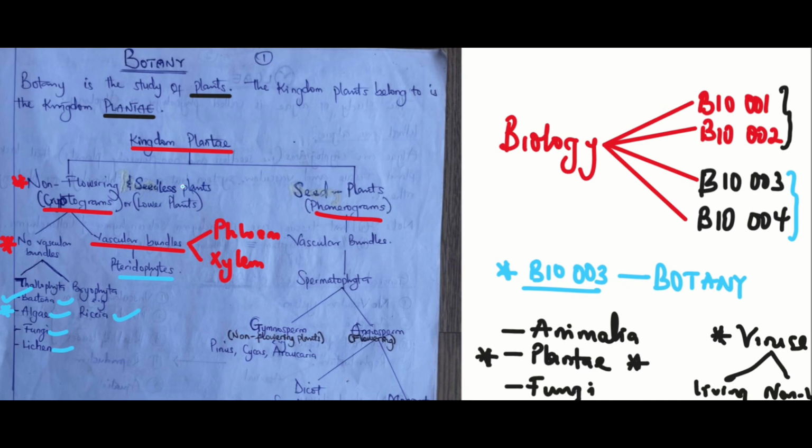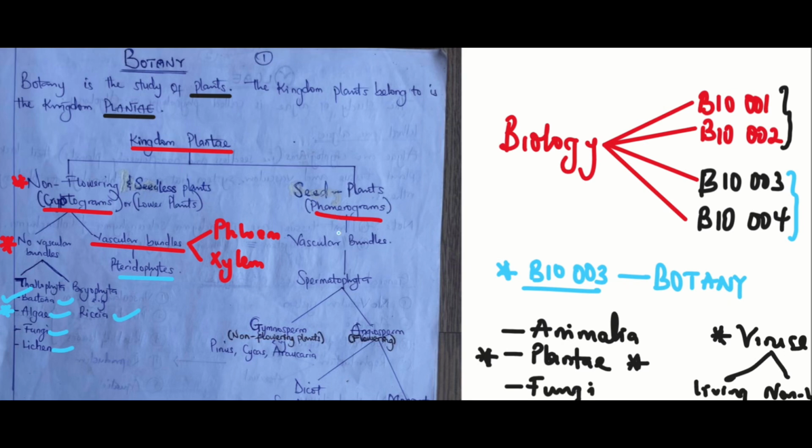In most textbooks, plants will be classified into cryptogams and phanerogams. But you must know that cryptogams are lower plants that possess no flowers and are seedless, while phanerogams are plants possessing seeds.